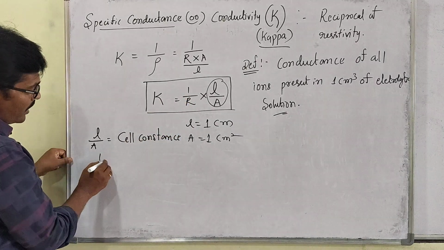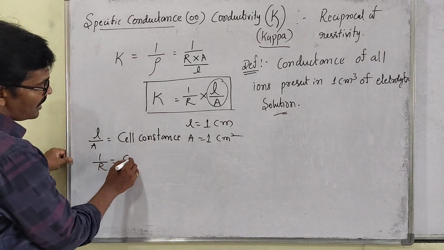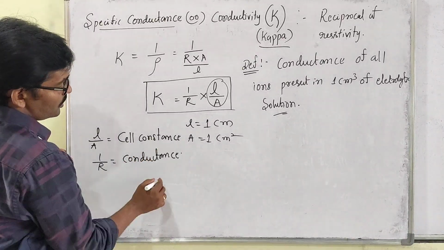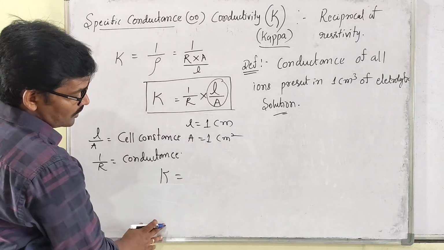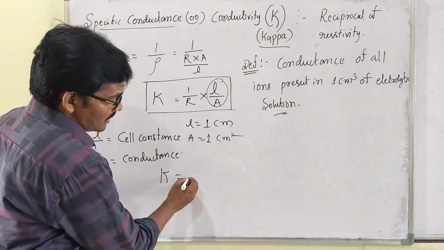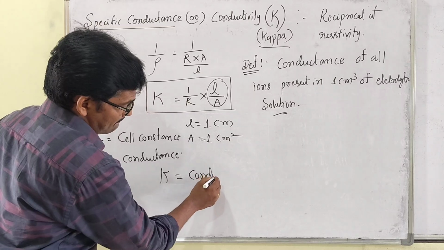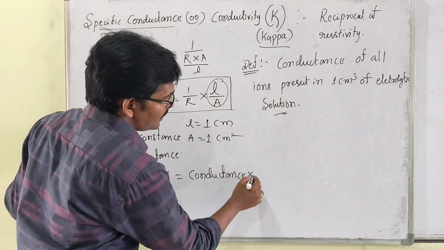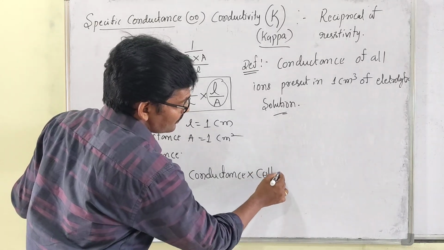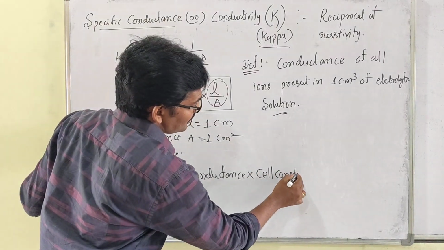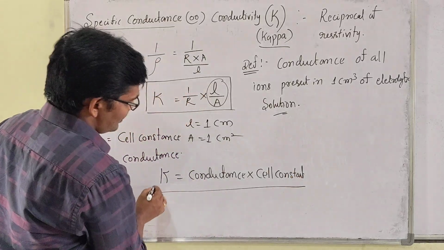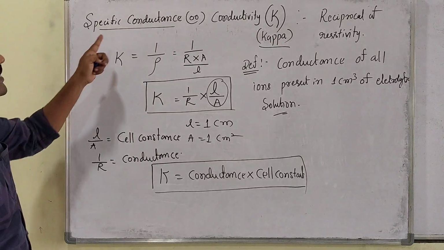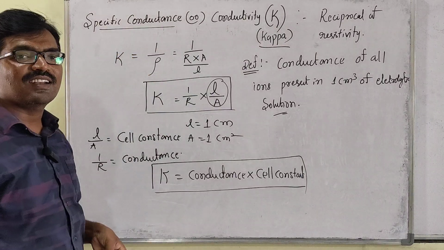Then 1 by R we have seen already, that is conductance. So K equals 1 by R, which is conductance, times L by A, the cell constant. Like this also we can define the conductivity, or specific conductance.